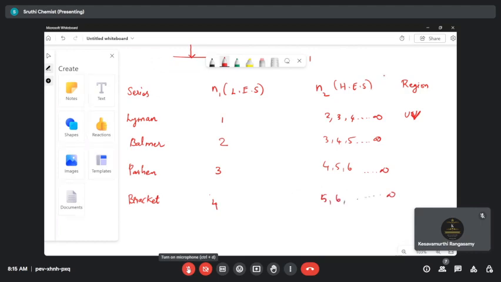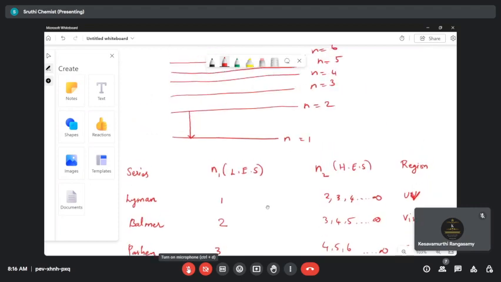For the Pfund series, it is 5, and n2 is 6, 7, 8 till infinity. So this is your region. Let's mention the regions. Lyman is ultraviolet, Balmer is visible, and Paschen is infrared. This is also infrared, and this is also infrared. So mostly the remaining ones are infrared.